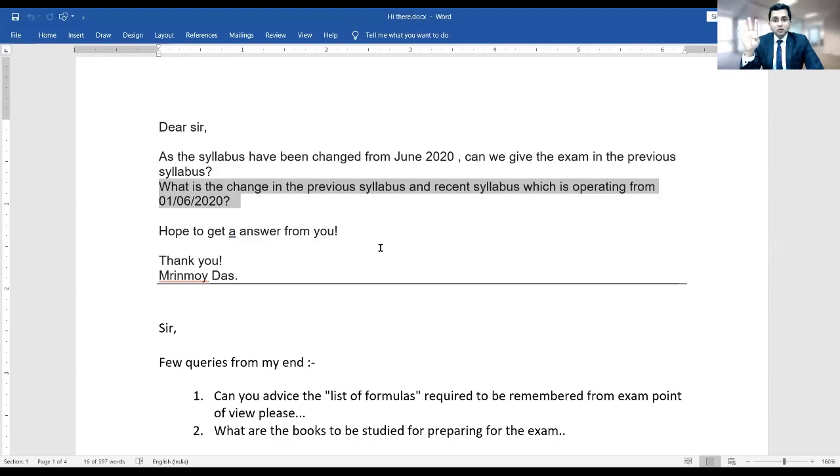And number 3, now you have 4 Ind ASs in your syllabus. One related to fair valuation, one related to business combination, one related to financial instrument, and one related to impairment. And some other minor changes are also there. So this is the major change in the examination pattern. Otherwise, almost I will say 90% of the syllabus is same as before. Right, sir? I hope that answers your question.